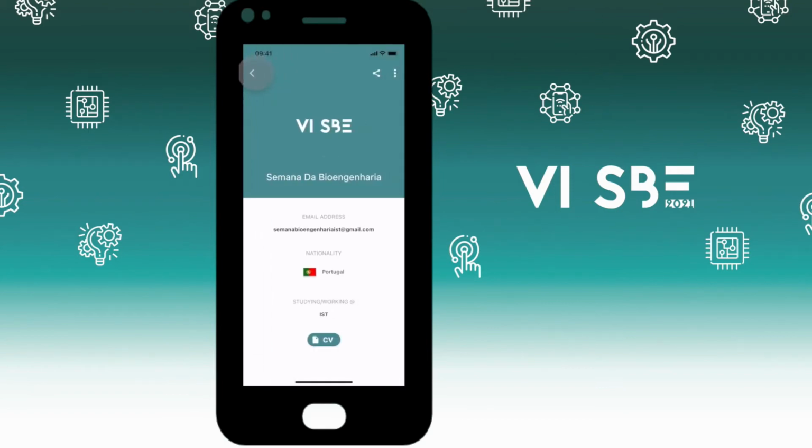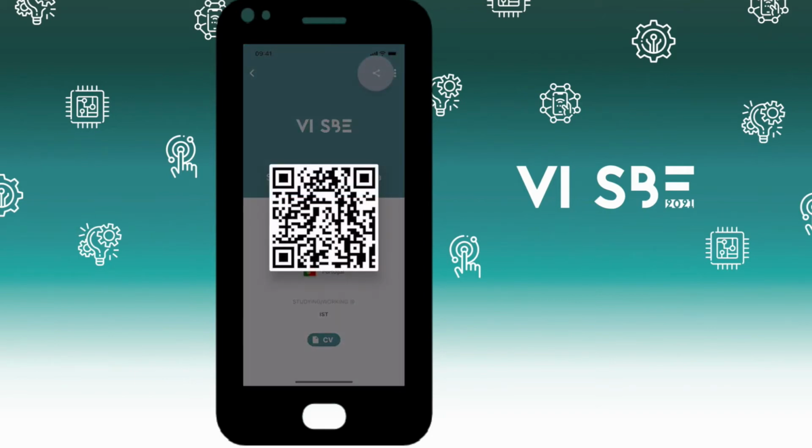You can always share our app with some friends by clicking the share button. It will open a QR code and you can receive some BioCoins.